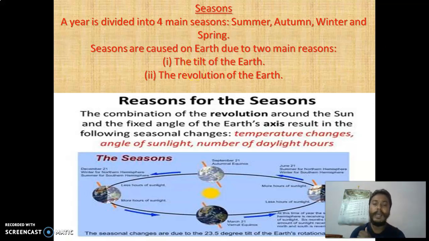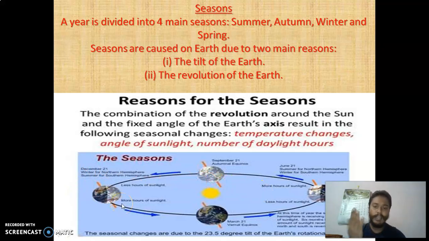Now, when seasons happen, what happens to the earth? With different seasons we have changes in temperature, angle of sunlight, and number of daylight hours. For example, as we are approaching November, December, we can see daylight is less and nights are longer. You can see the seasons start from here, then March, June, September, December.